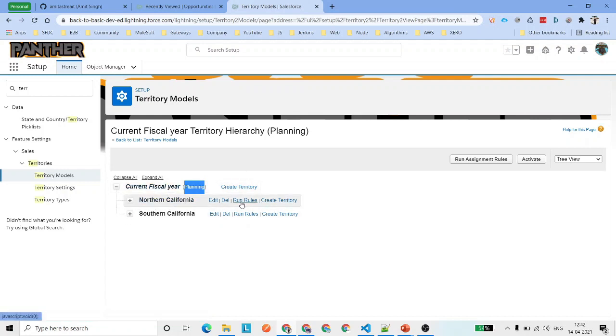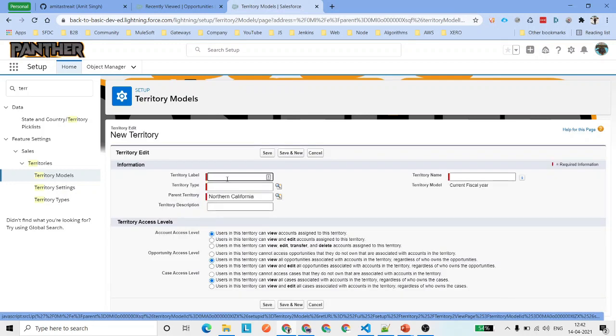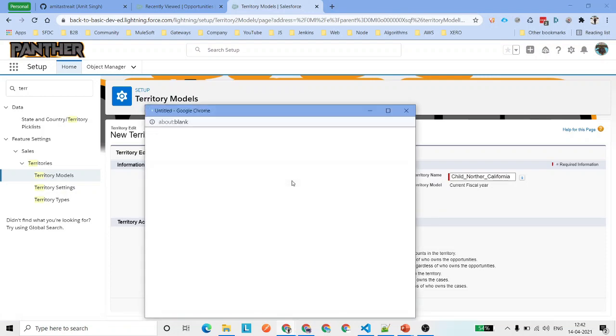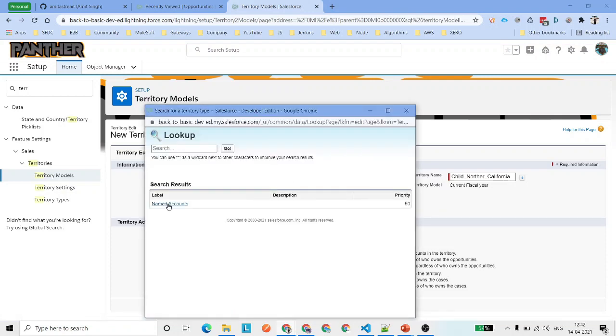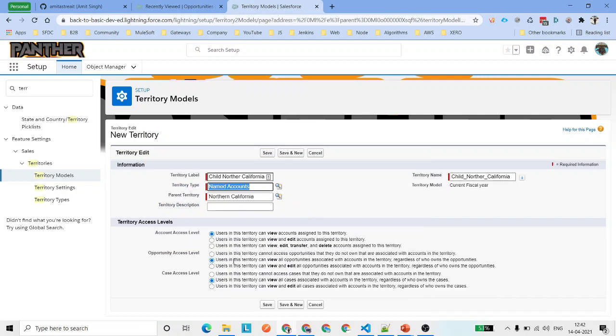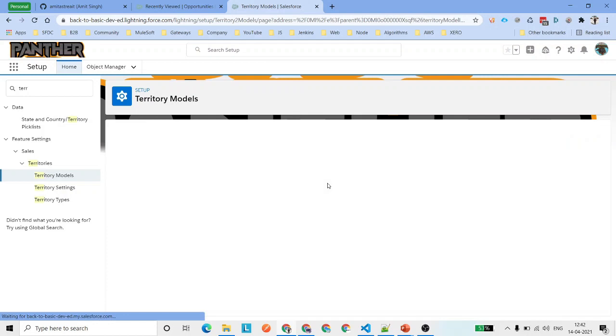If you want to create Southern California, let's go ahead and create one more child territory over here. I'll say child Northern California, so I'll say Northern. You might be thinking about a different name, you can have that as well, and then say no access to opportunities and no access to cases. Just give the view access to accounts. That's it. Go ahead and save it.